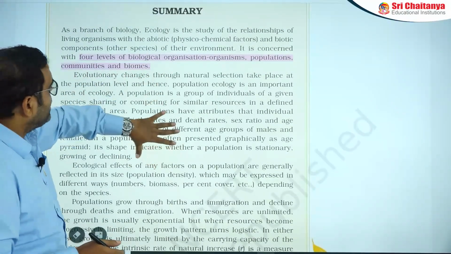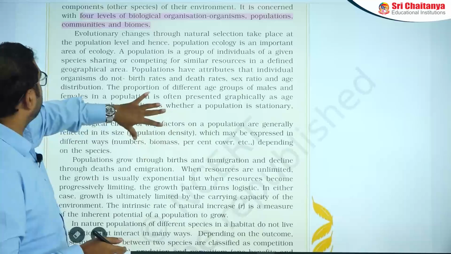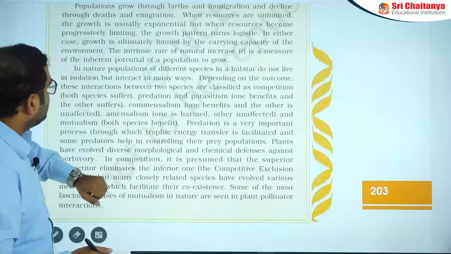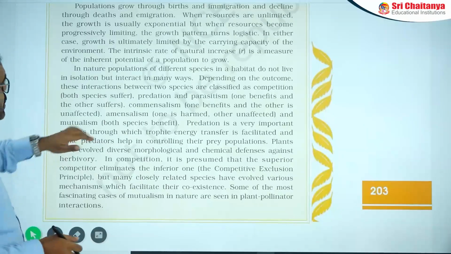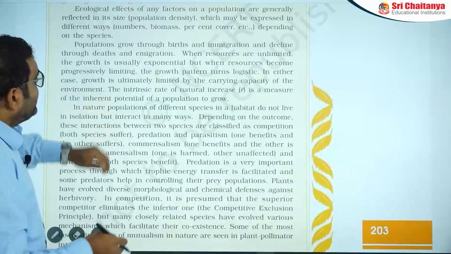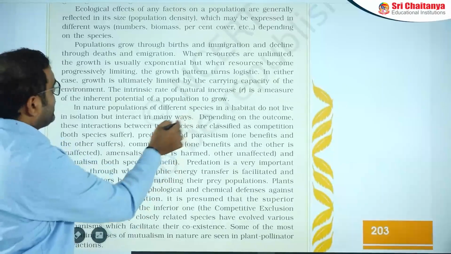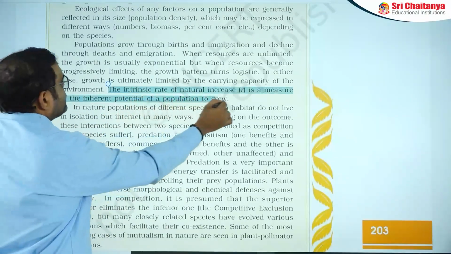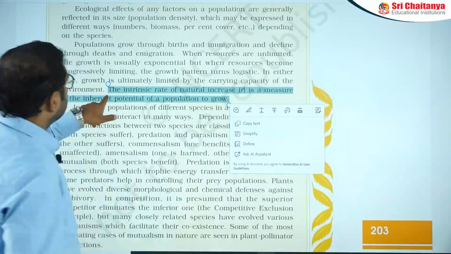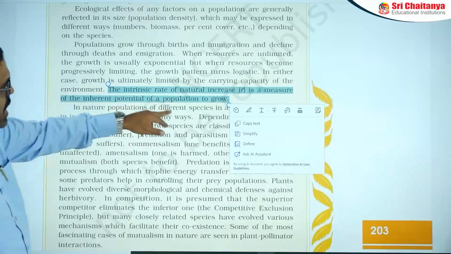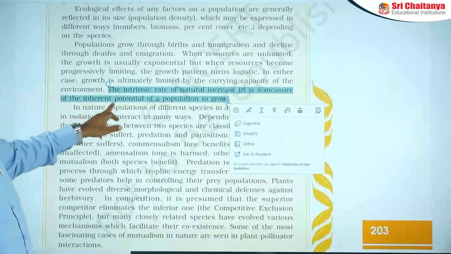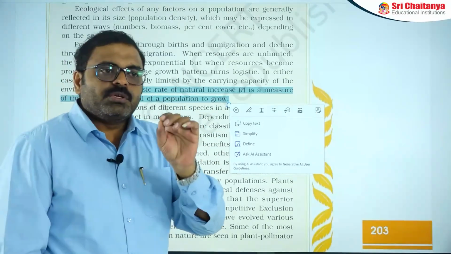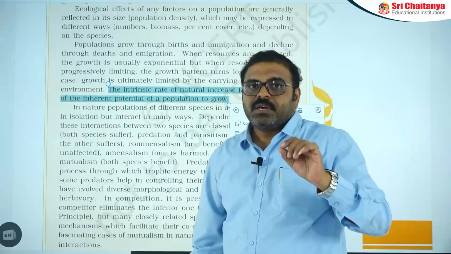This is the 4-level organization: organisms, population, communities and biome, and all the remaining parts are the same. But here, the intrinsic rate value is the inherent potential for the population to grow. There you can find this point. Here it is: the intrinsic rate of natural increase, r value, is a measure of the inherent potential of a population to grow. This is another important point for the statement purpose for the exam.